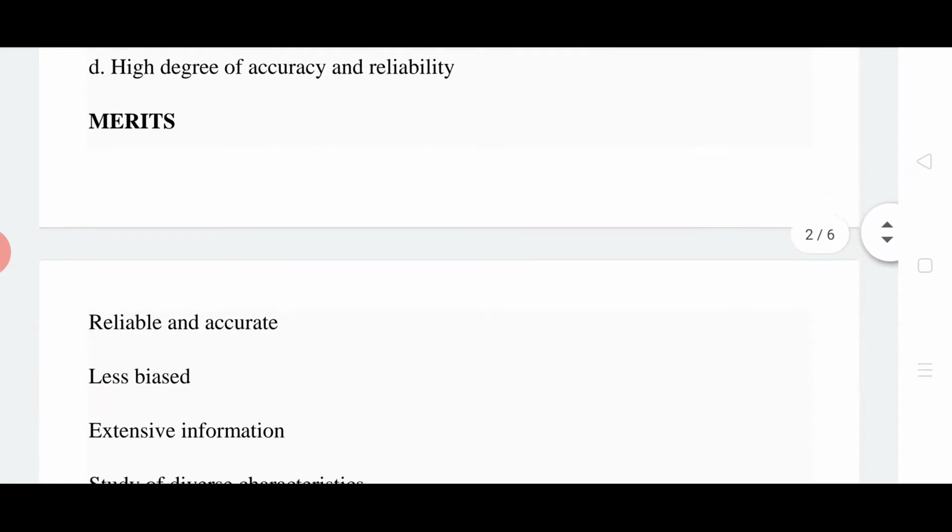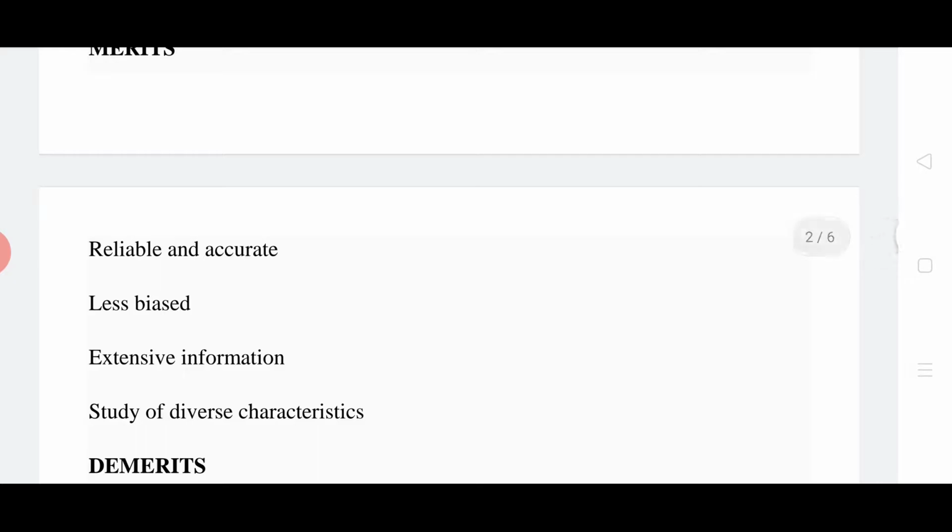What are the merits of this data? Reliable and accurate. Naturally, every item is to be studied. Less biased, because we take the data on an individual basis. Extensive information, a wide range we cover, and study of diverse characteristics, not only one or two. In case of sample we cannot do that, but in case of census we can take diversity. To cover diversity we conduct a census survey.